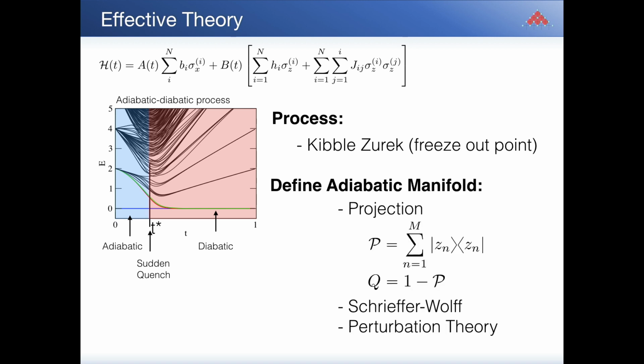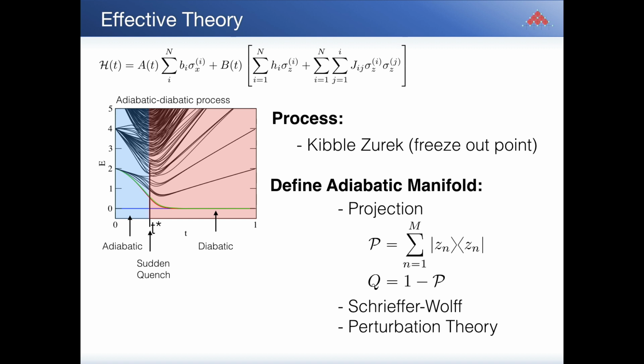So this means we can now make a theory where we basically use this freeze-out point as our main point of interest. So we are actually not designing our theory around the final state. We are actually designing it around this Kibble-Zurek point.